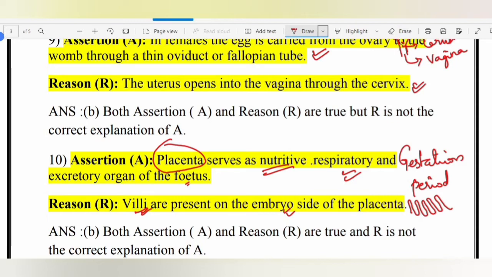So yes, both the statements are true, and the reason is not the correct explanation of assertion. Assertion and reason are true, but reason is not the correct explanation for the first statement. Okay.